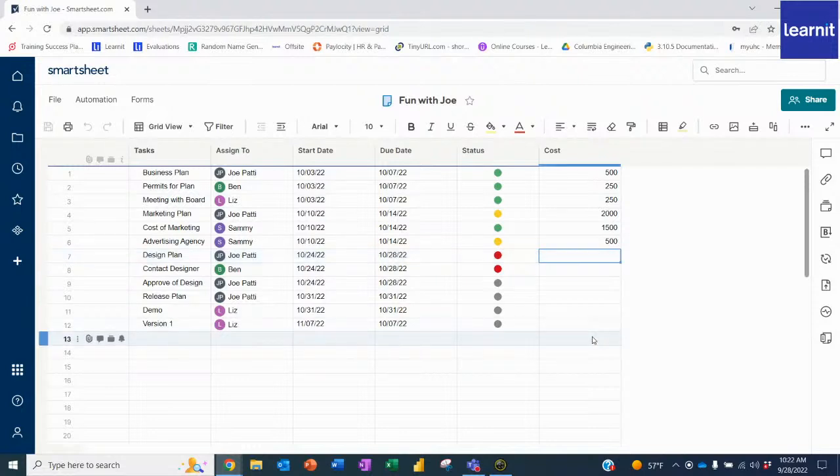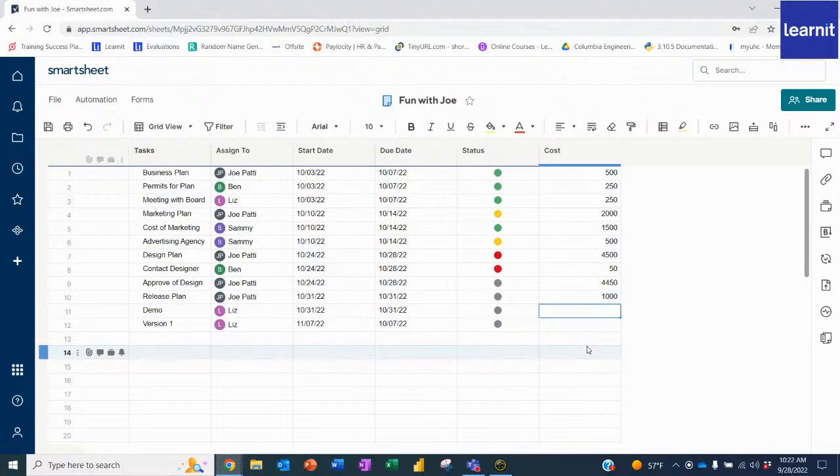Design plan is going to cost us about $4,500. The contact of the designers is going to cost us $50 just for a meeting with them. And then we'll say $44.50 for the overall cost. And then the release plan is going to be another $1,000. The demo itself, we maybe bought a place to do the demo for, I don't know, $750, and then $250